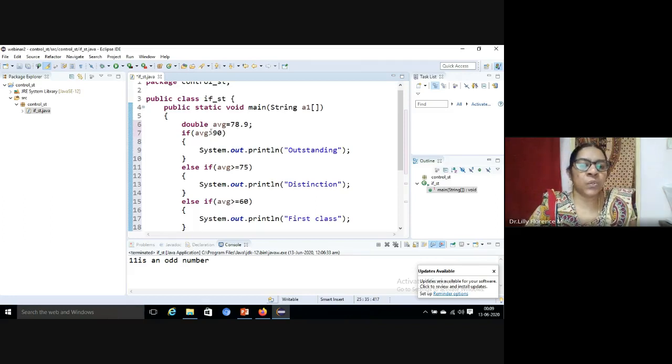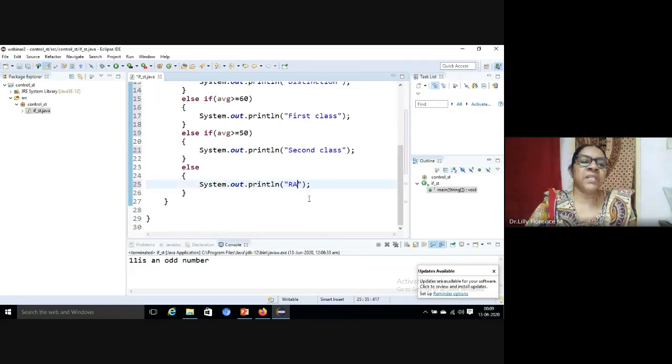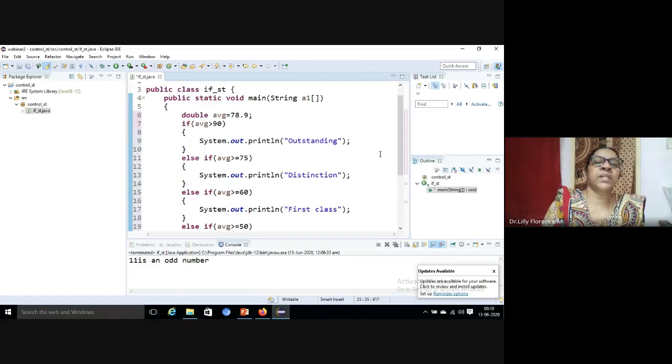If it is not true, it will come here and check this condition. Yes, it is greater than 75, so it will print distinction, then come out of this if statement. At any time, it will execute only one statement given here; it will not execute more than one. So we can save the file and run.